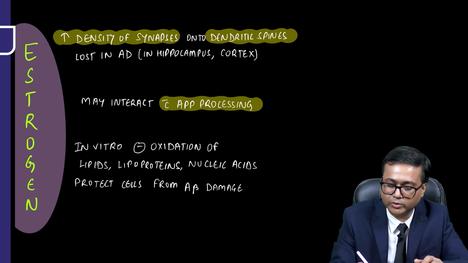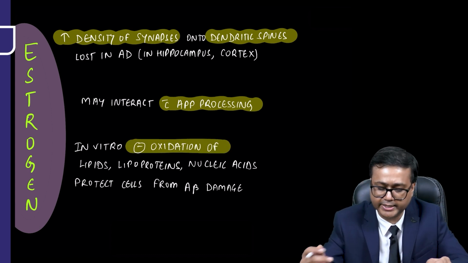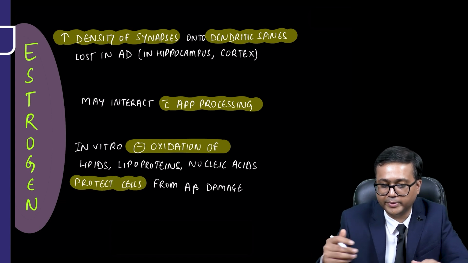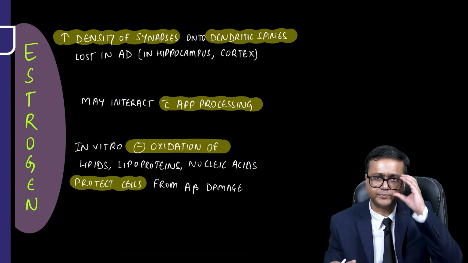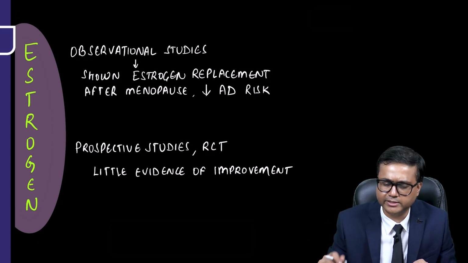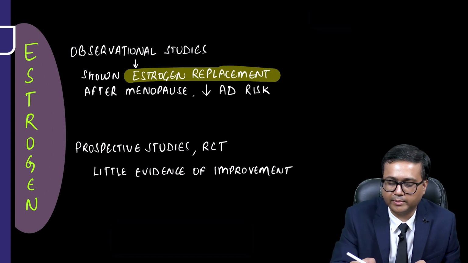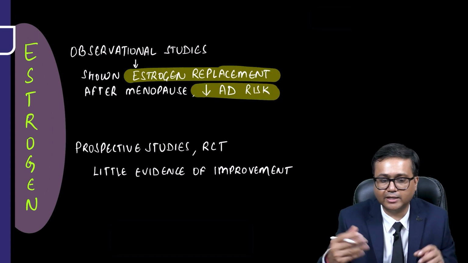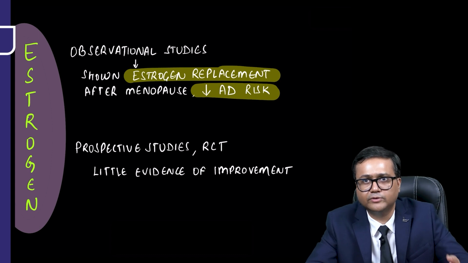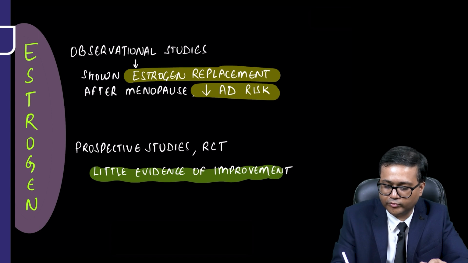In vitro, it is shown that it inhibits oxidation of lipids, lipoproteins, and nucleic acid, and protects the cells from A beta damage. So there is some role in both increasing and decreasing the risk. It is seen in observational studies that estrogen replacement after menopause may decrease the risk. But many prospective studies, RCTs, have very little evidence of improvement.